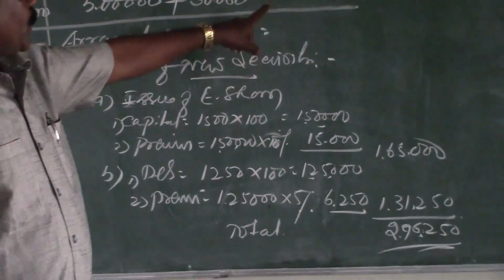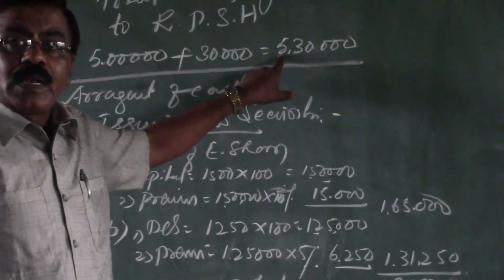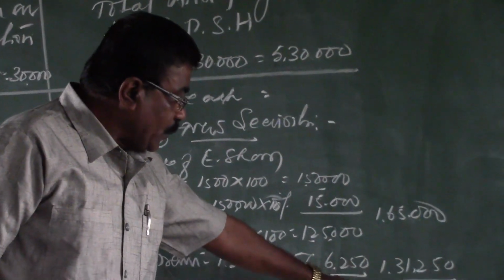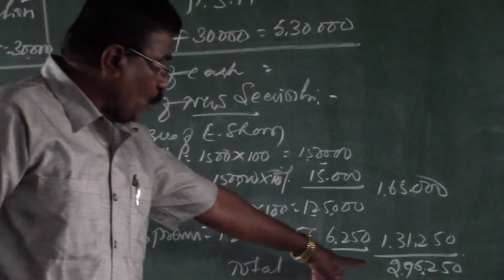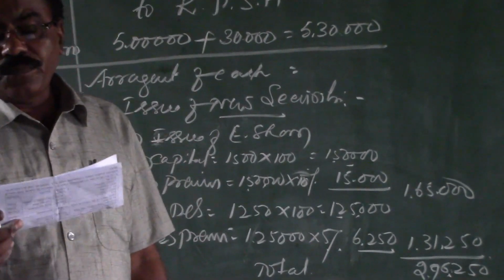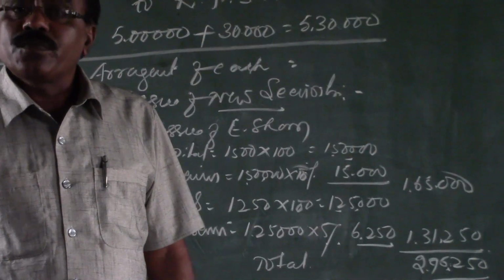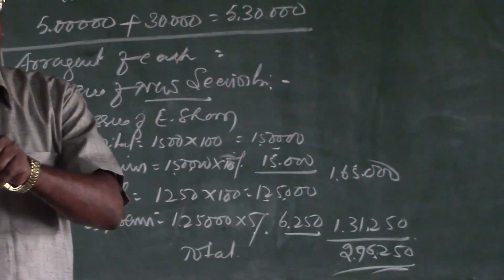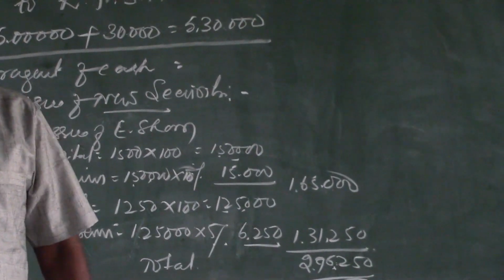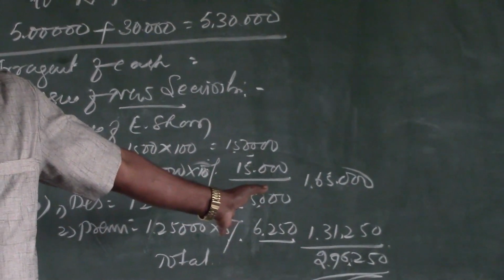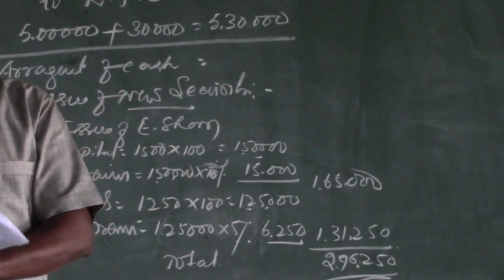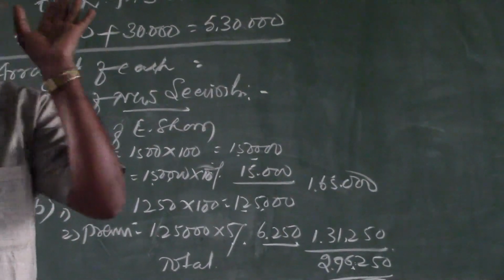Just by observing here, we can conclude that the amount payable on redemption is 5,30,000, but the amount collected by the company by way of issue of shares along with the premium is only rupees 2,96,250. It is insufficient, but the given information is that there is a sufficient amount of profits. When there is a sufficient amount of profit, you have to assume that sufficient amount of cash is there in the company. Therefore, the question of going for the BOD or sale of assets does not arise here, because sufficient amount of cash is there in the form of reserves and surpluses.